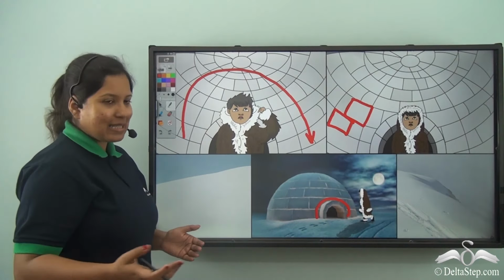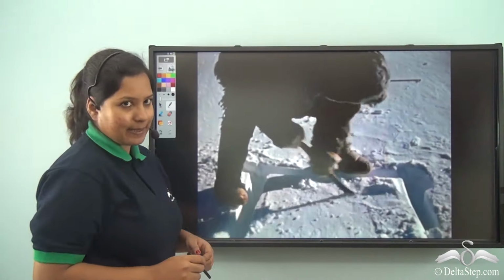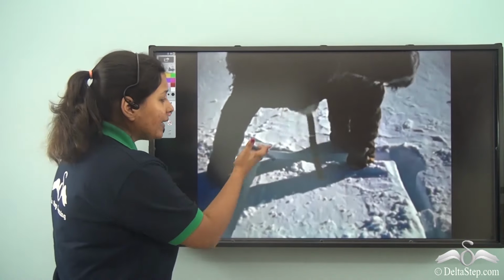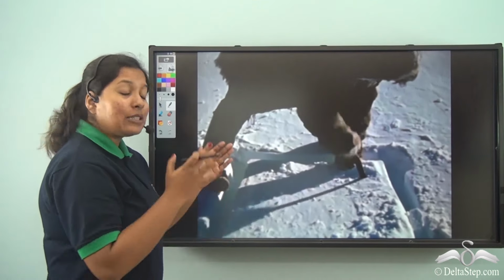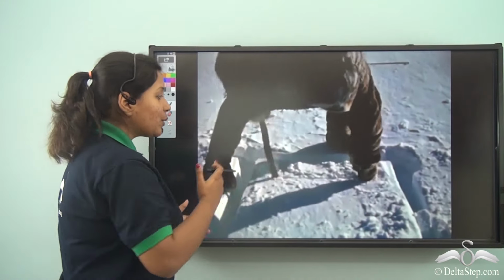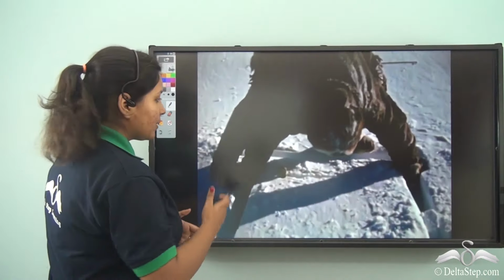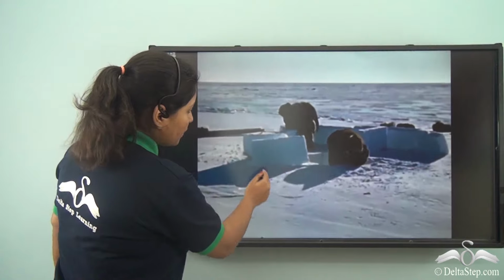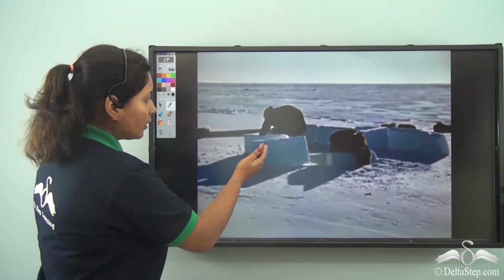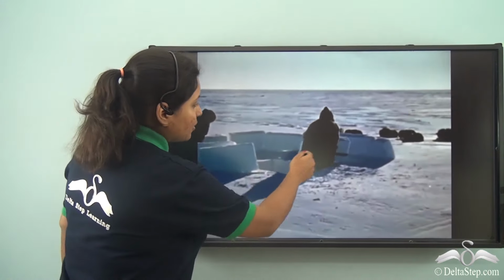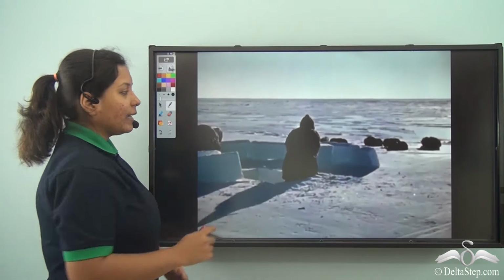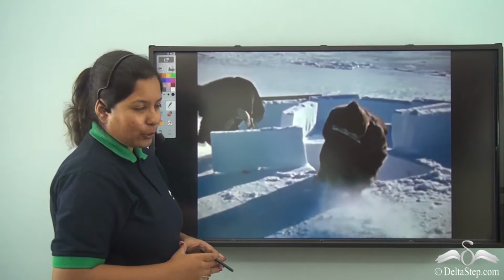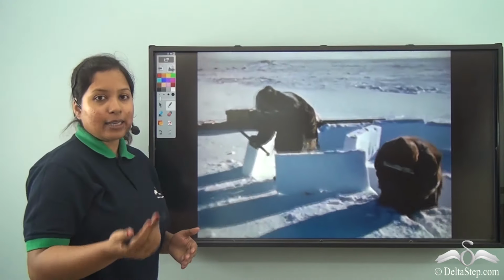So now let's see how an igloo is made. Well, over here we can see an Eskimo trying hard to cut the thick sheets of ice in order to get the blocks of snow. So now he is trying to cut out and take out the blocks of snow. Once they have got the blocks of snow, they arrange them in a proper way so that they get a dome-shaped structure. And finally the igloo is made.